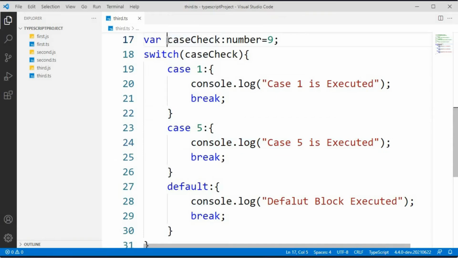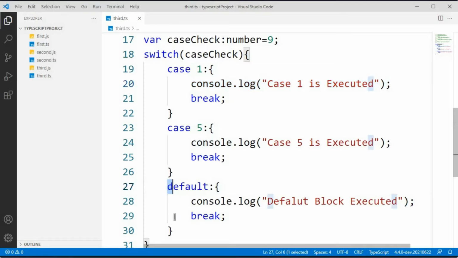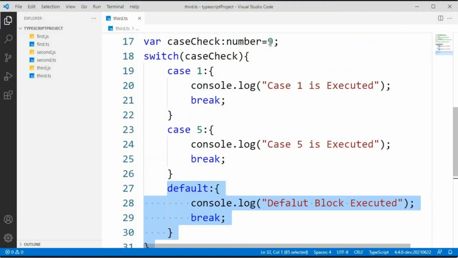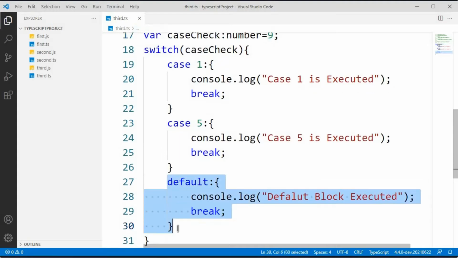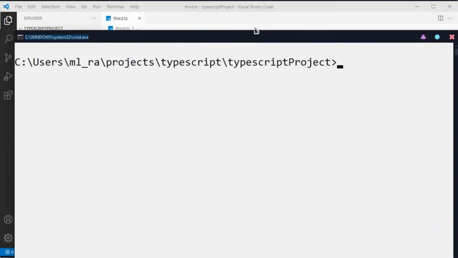I have added one number variable, case check, and I am going to pass this case check into switch. If it is 1, I want to print this block of code, and if it is 5, I want to print this block of code, and if it is not 1 or 5, I want to execute the default block. In our case it is 9, there is no case 9 here, so it will print the default block. So let's compile and check this switch statement.